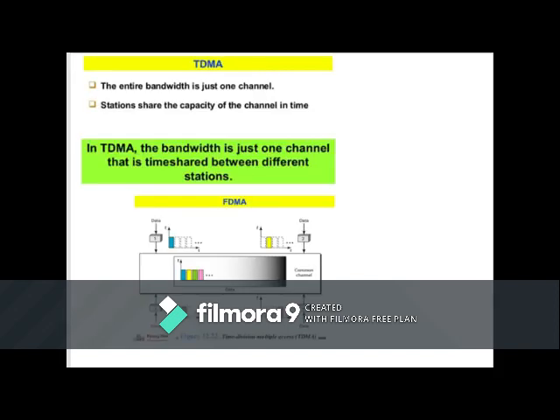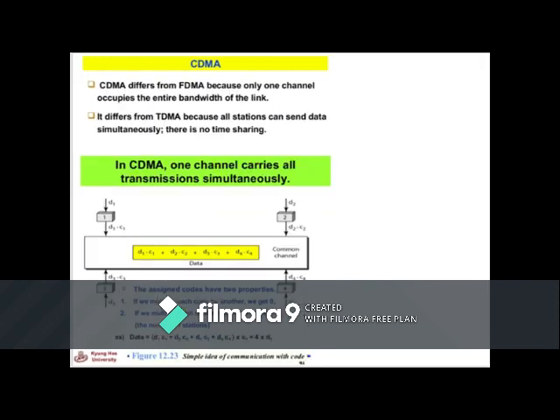So coming to TDMA, time division multiple access, the stations share the bandwidth of the channel in time. Each station is allocated a time slot during which it can send its data. Each station that transmits data is assigned a particular time slot. You can see in the diagrammatic representation, once again, we have color bands to differentiate the different time slots.